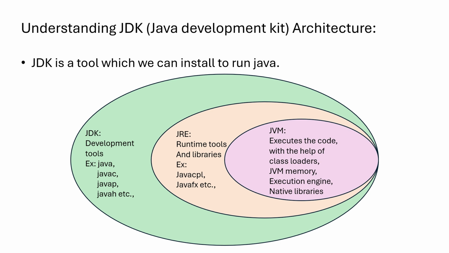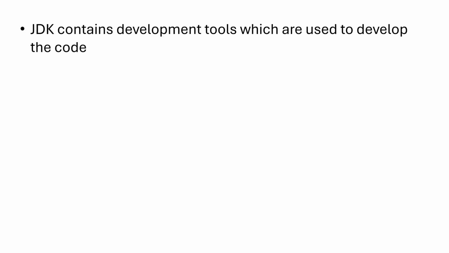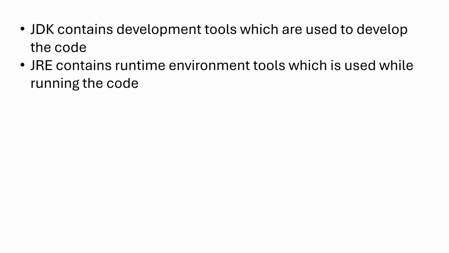Here the JRE creates the runtime environment to run the code in the JVM by using JRE tools like JavaCPL and JavaFX, etc. And the JVM executes the code with the help of class loaders, JVM memory, execution engine, and native method libraries and interfaces. In summary, the JDK contains development tools which are used to develop the code. The JRE contains runtime environment tools which are used while running the code.